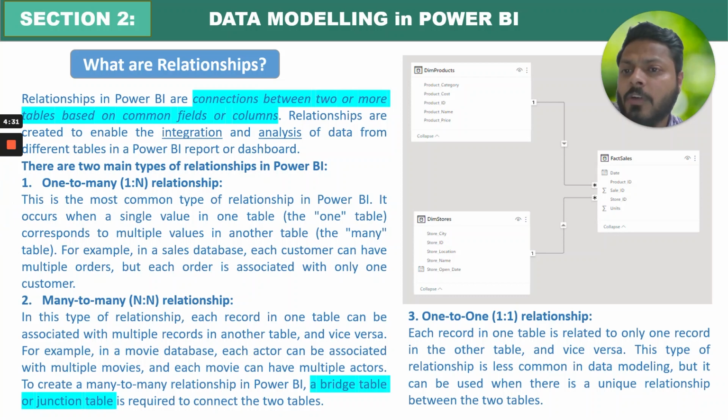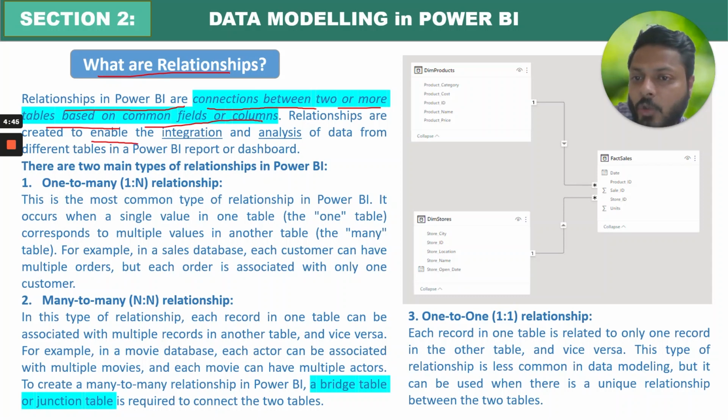For example, first of all, what are relationships? If I have to give you the definition, relationships in Power BI are connections between 2 or more tables based on common fields or columns. Relationships are created to enable the integration and analysis of data from different tables in Power BI reports or dashboards. So you have multiple tables, you have to connect them, right? That can be based on common fields or columns, and then you have built a relationship. So once the relationship is built, if you filter from one particular table, you can get a particular result from the second table as well, right?